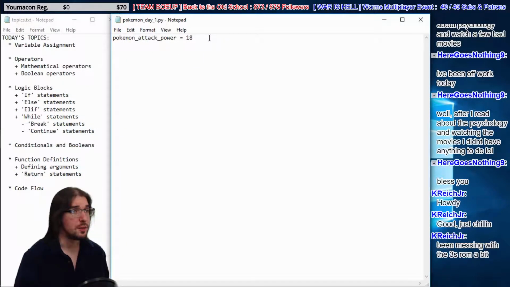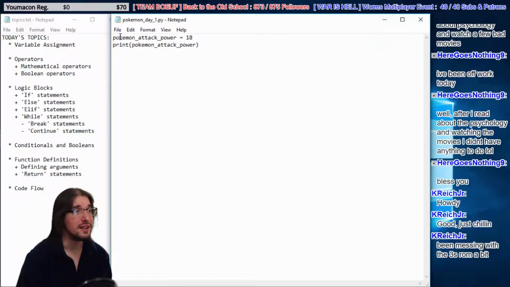Well, one thing we can do is show it to the user after they run the code. So let's just go down a line. All programming code is read from top to bottom, as long as it's flush with the left-hand side of the screen. And we're going to do a very simple print operation. We're going to run this function here called print. Whenever you run a function, you use parentheses like that. When you use a function like print, between the parentheses you put what we call an argument, or what you want that function to operate on. We're going to print off our Pokemon attack power as our argument.